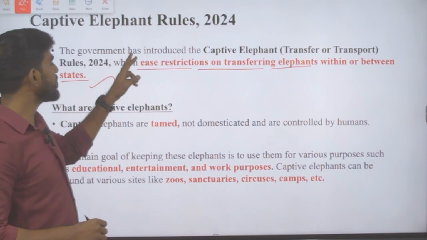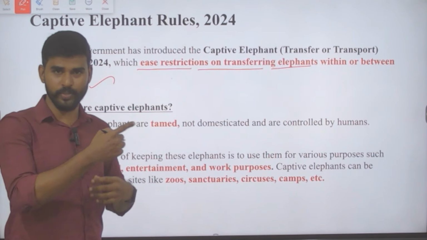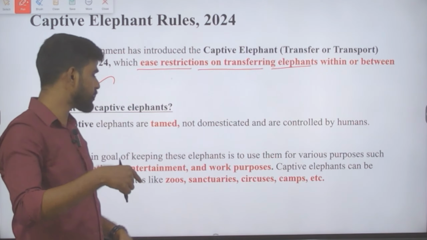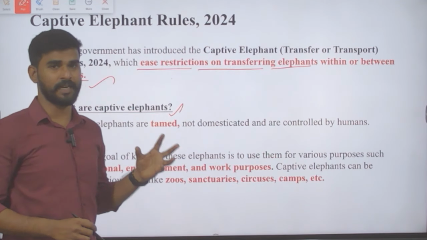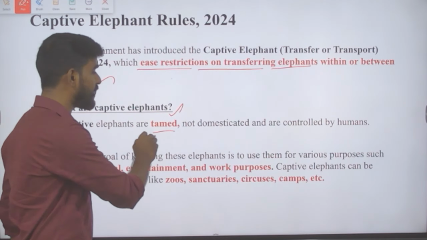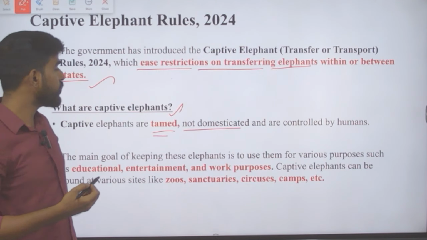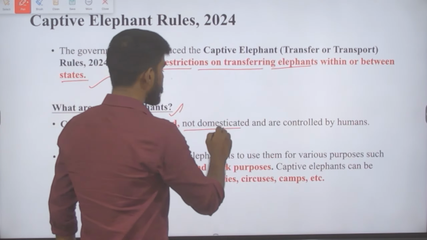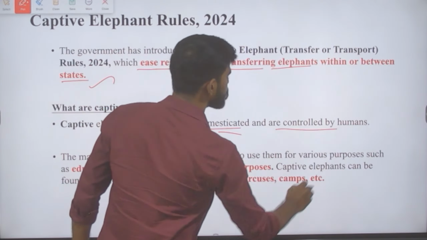Okay, so what are these rules for? It is to ease restriction on transferring elephants within state or between states. Here we need to understand what captive elephants are. These elephants are actually tamed elephants and not domesticated elephants, because they are wild animals, right? So it is not domesticated, but it is a tamed animal, the captive elephant, and they are controlled by humans,